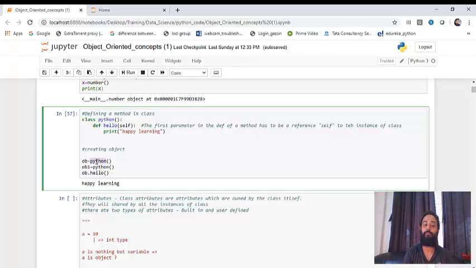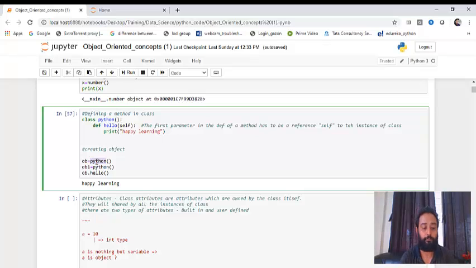So whenever we define a method, we put the keyword self, and whenever you create an object, the object name is passed on to that method, so that the method knows which instance of that particular class is calling it. Hope this is clear.